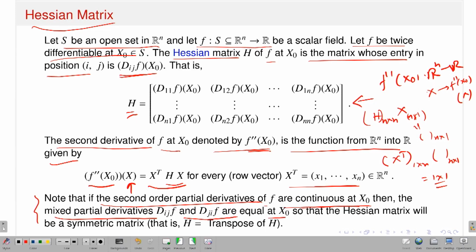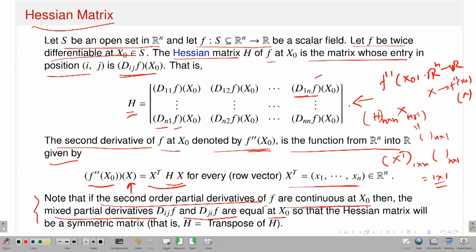Now, look at the Hessian matrix. What are the diagonal entries? d11 f, d22 f, ..., dnn f. And what are the off diagonal entries? Look at d1n and dn1. If I assume only that the second order partial derivatives exist, then I do not know whether these two values are equal or not. I have already provided a few examples. So just the existence of second order partial derivatives will not tell you their equality.